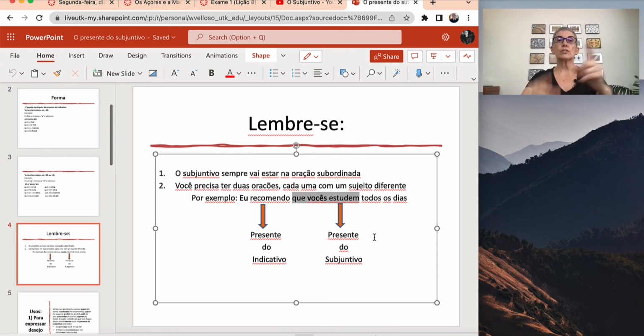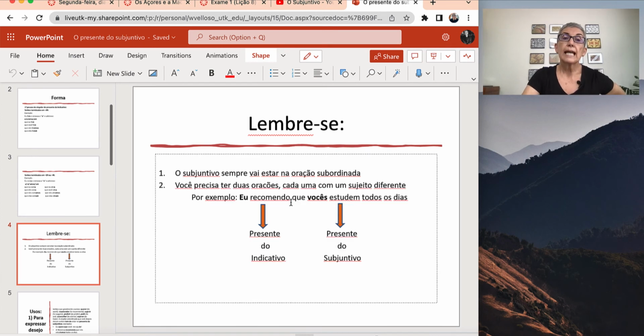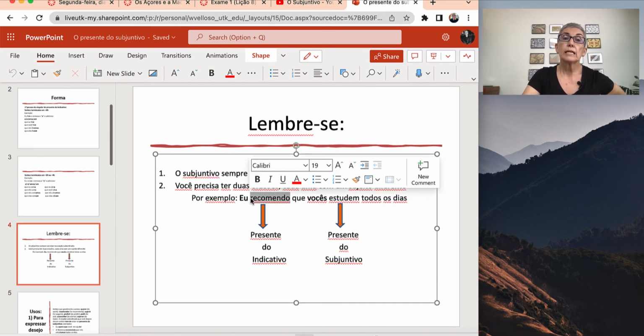I recommend you study every day. So you have two different subjects. The verb in the main clause is in the presente do indicativo, and the verb in the dependent clause is in the presente do subjuntivo. Why? Because you are using a verb that indicates what? A wish, okay?